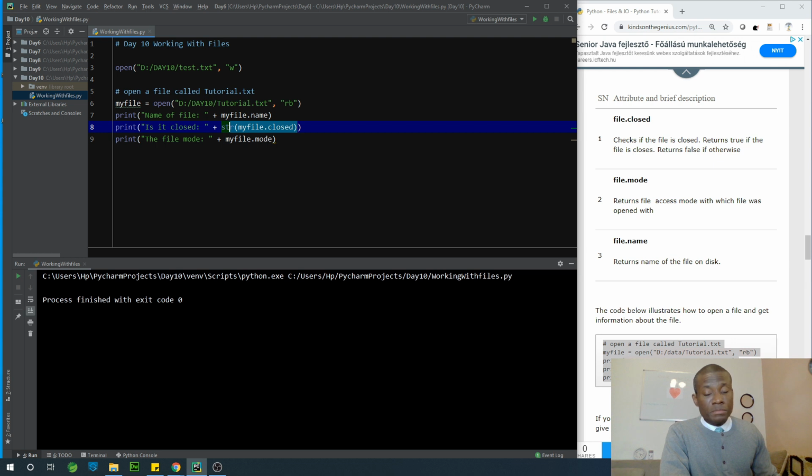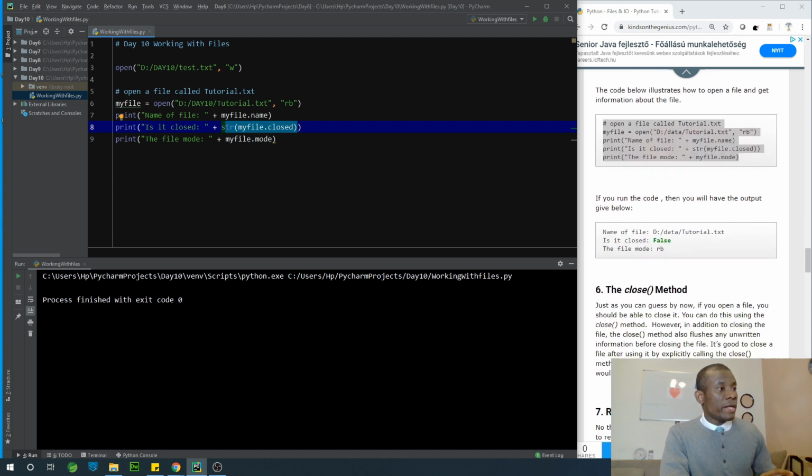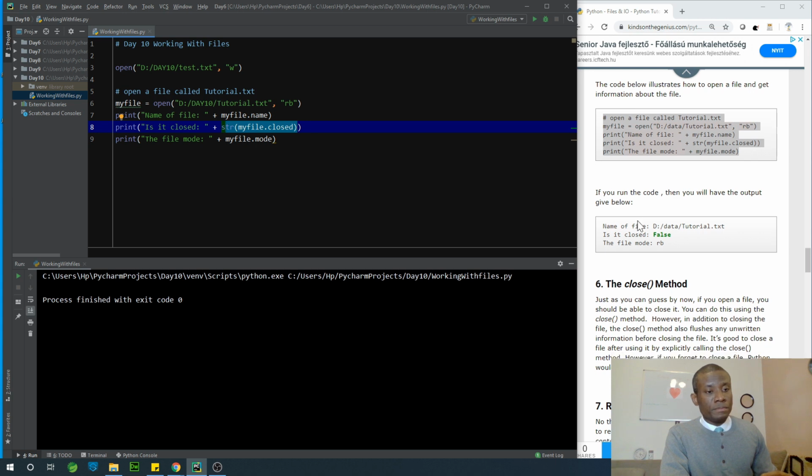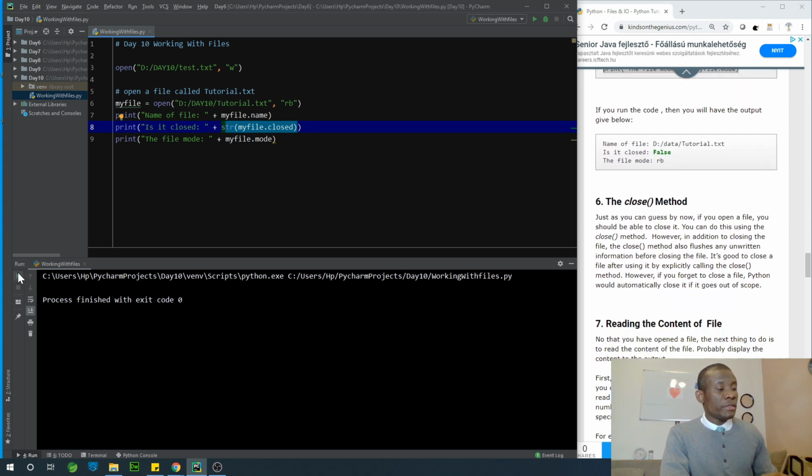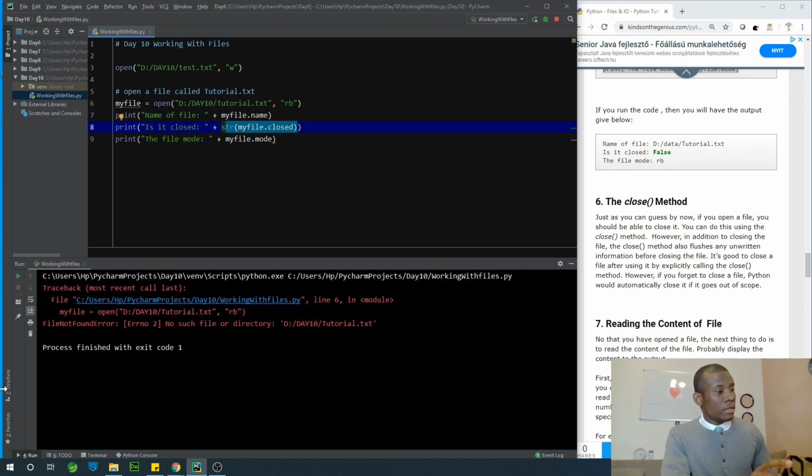the attribute, whether it's opened or closed. So that will be either true or false. Is a file closed? File dot close or my file dot close, depending on the name you give. So file mode is file dot mode as well. So if I execute this code, it's going to create that file, day10 tutorial.txt.